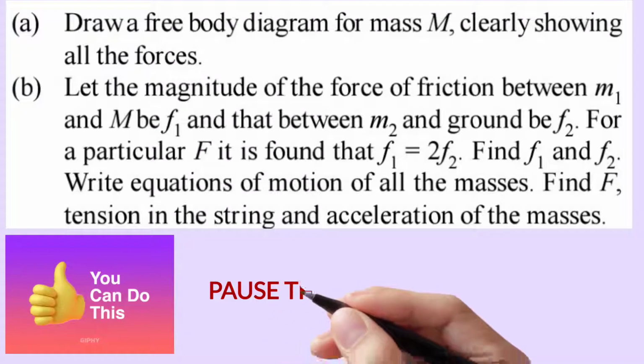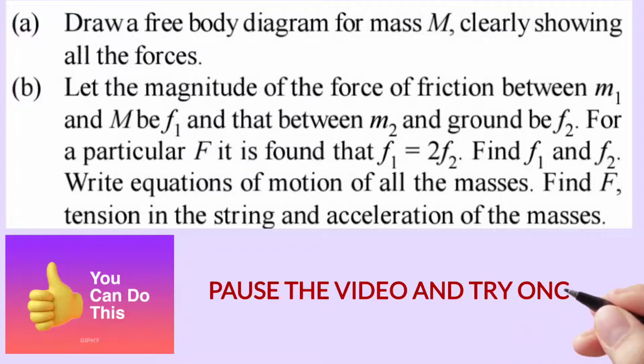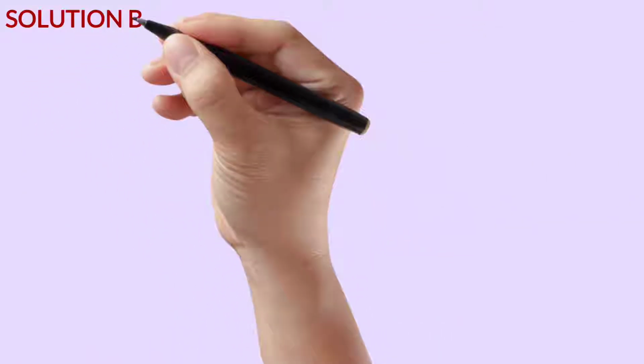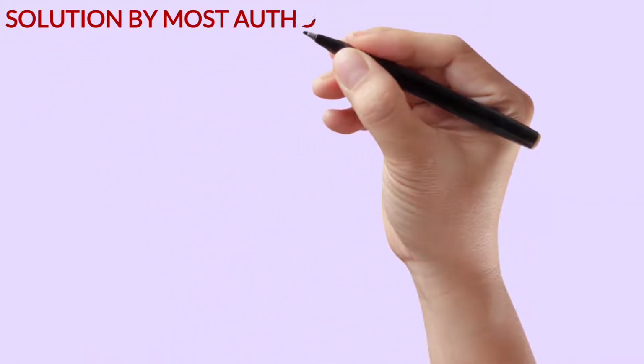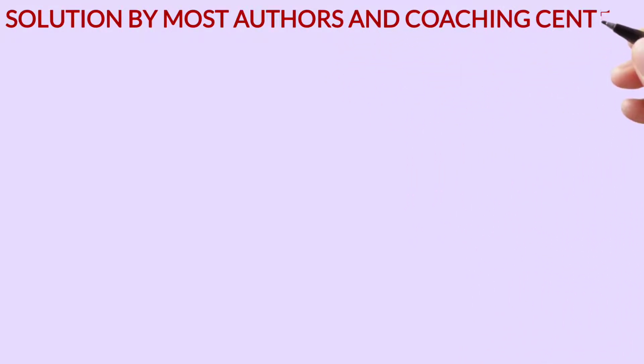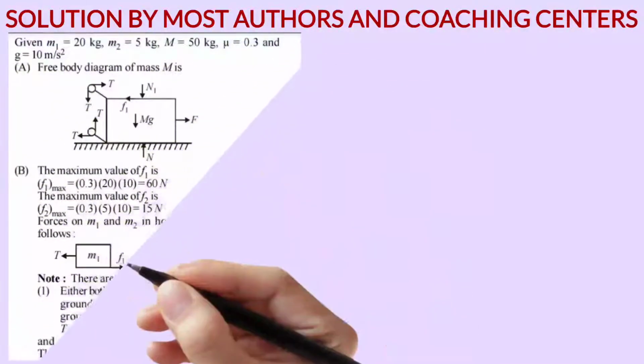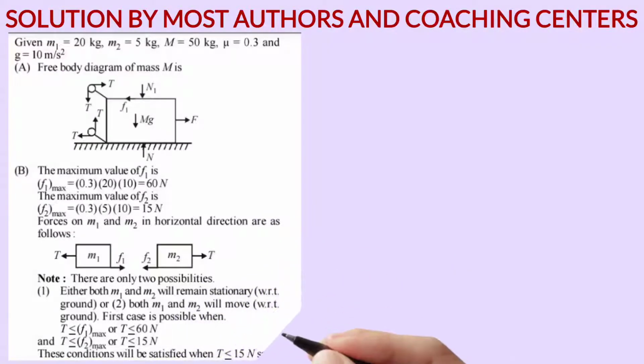Pause the video. You can try this question by yourself and try to get the answer. Those solutions are available. Now let us come to the solution by most of the authors and coaching centers. Here data is collected and part A is solved, where the free body diagram of capital M is drawn. I am least interested in that. But part B, here we can see the solution.